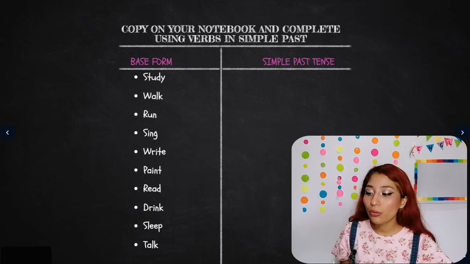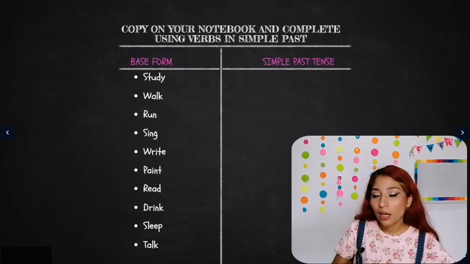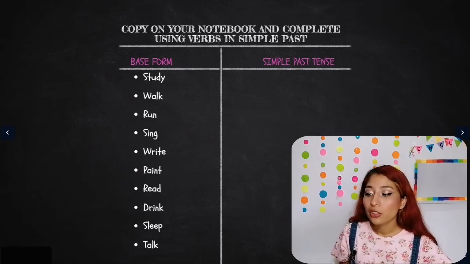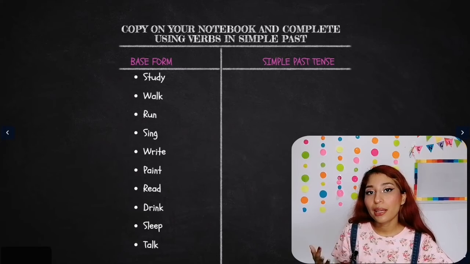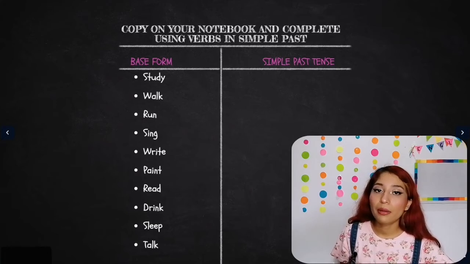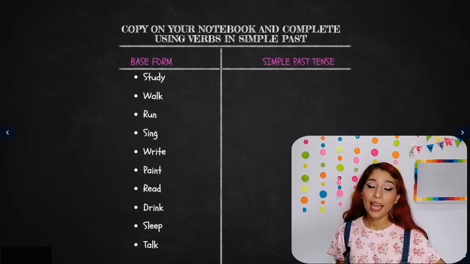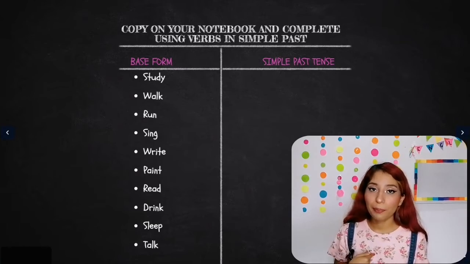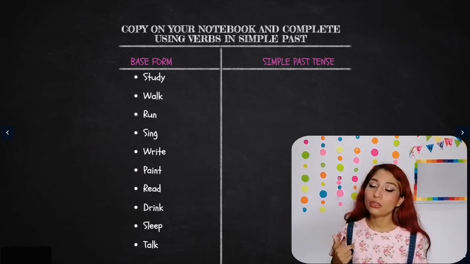And you are going to place them in the simple past. Study, studied. Walk, walked, etc., etc. Okay? So you need to complete this chart by writing them in the past tense. And that's it. Copy this on your notebook, complete the activity, write your name, write the date, and also page 21, you need to send a picture to me with your name and also the date.